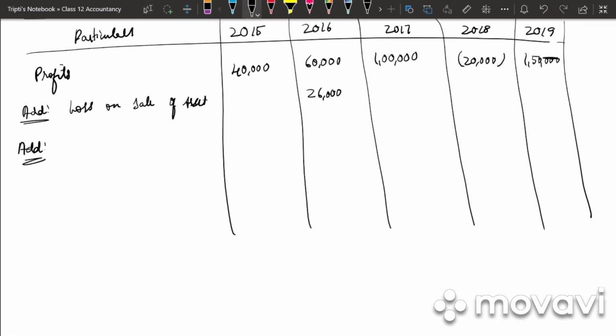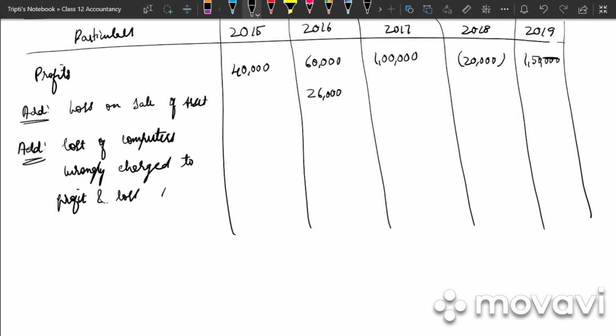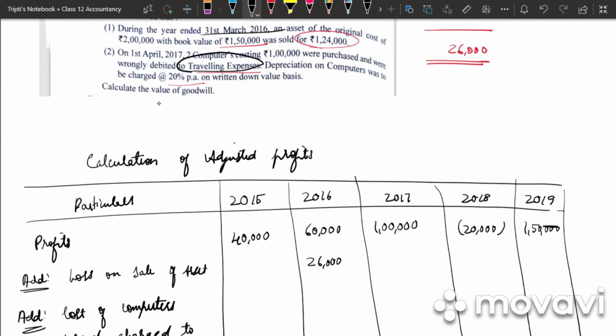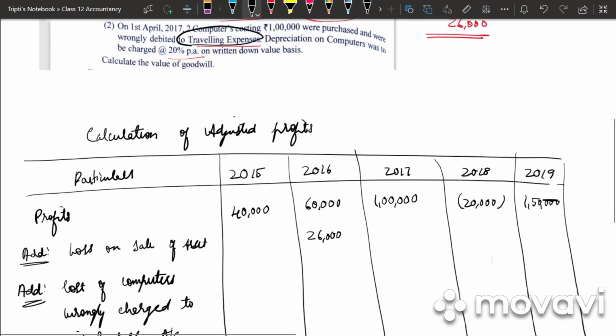Then we will also add point number 2, that is cost of computers wrongly charged to profit and loss account. How is it wrongly charged? Computer is an asset and it should be written on the balance sheet, but they have charged it as travelling expenses, which is usually written in a profit and loss account.